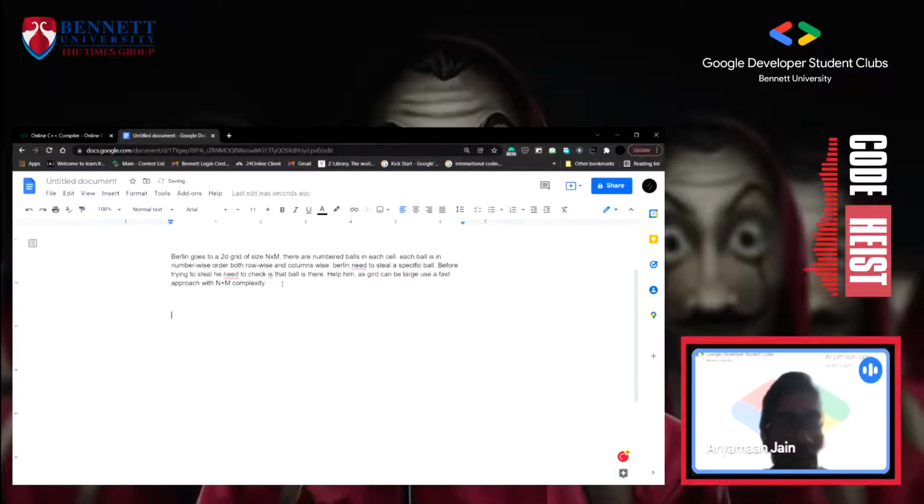So let's start with the simplest case where we are given a 1D array. The complexity will be n for brute force and log n for the best approach. In the brute force, we can simply iterate one by one, check if this is equal to x or not, this is equal to x or not.